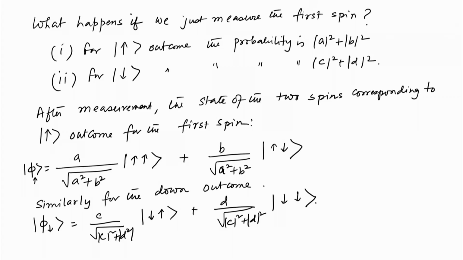So, what it basically means is that if we measure the first spin in the up state, then we remove all terms in the superposition except the ones that preserve the first spin in the up state, and similarly the same goes for the down state.